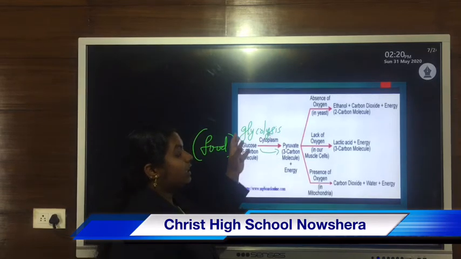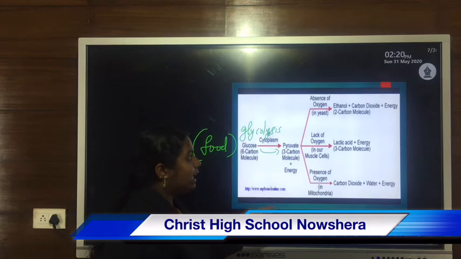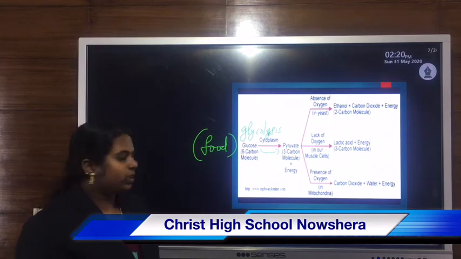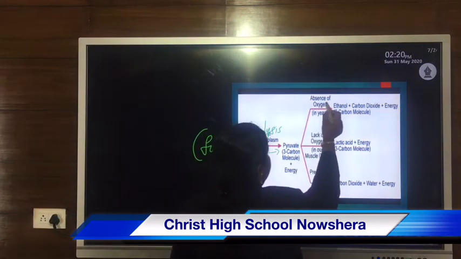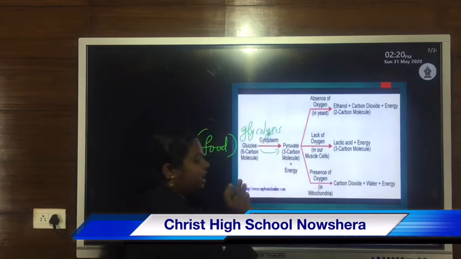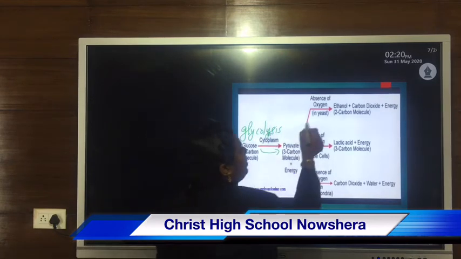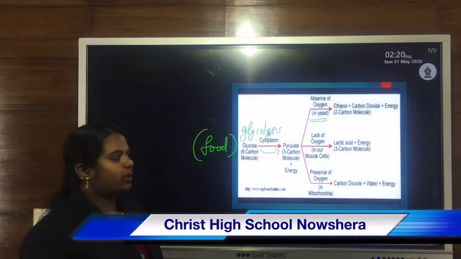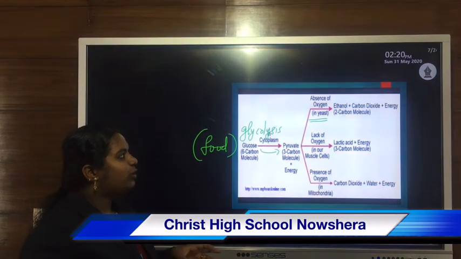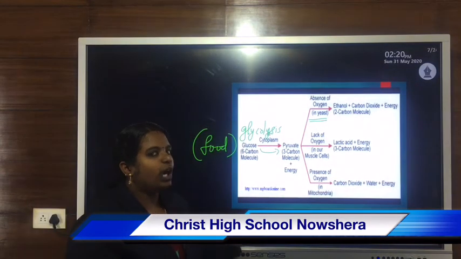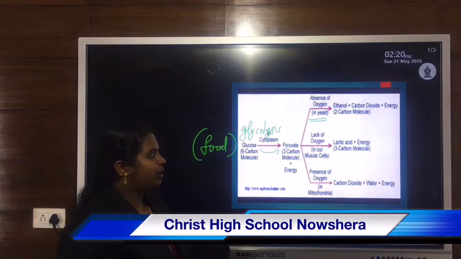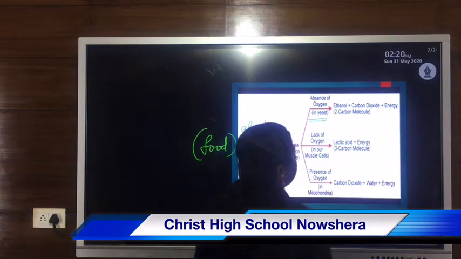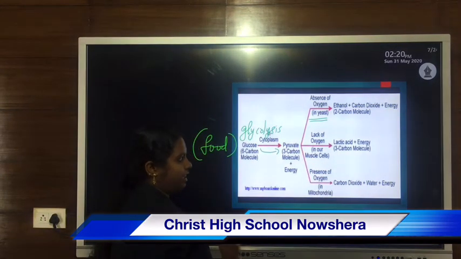Then the second step, the Krebs cycle. As I already told, it depends upon the absence or presence of oxygen. First case, the absence of oxygen. That means anaerobic respiration, especially in yeast cells, or the fermentation process. In yeast fermentation, which takes place in the absence of oxygen, the end product formed is ethanol, then carbon dioxide, as well as the release of energy in the form of ATP.